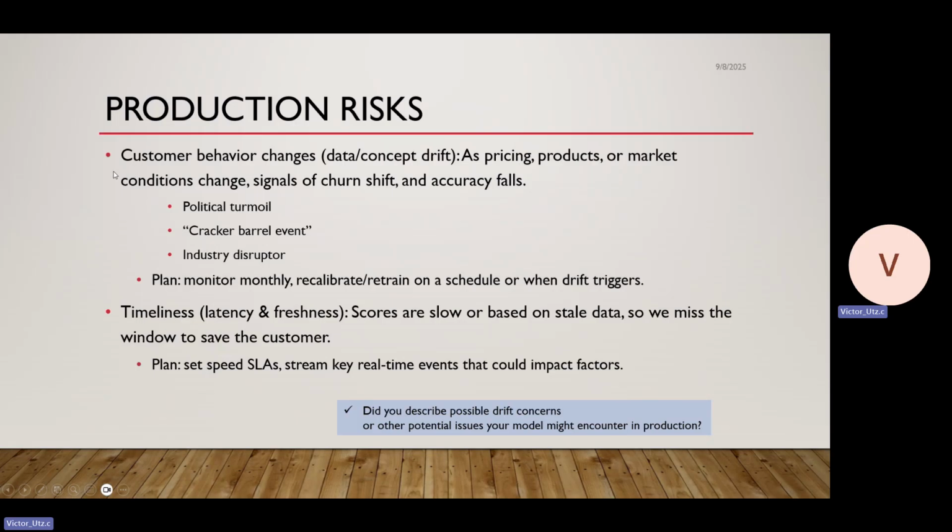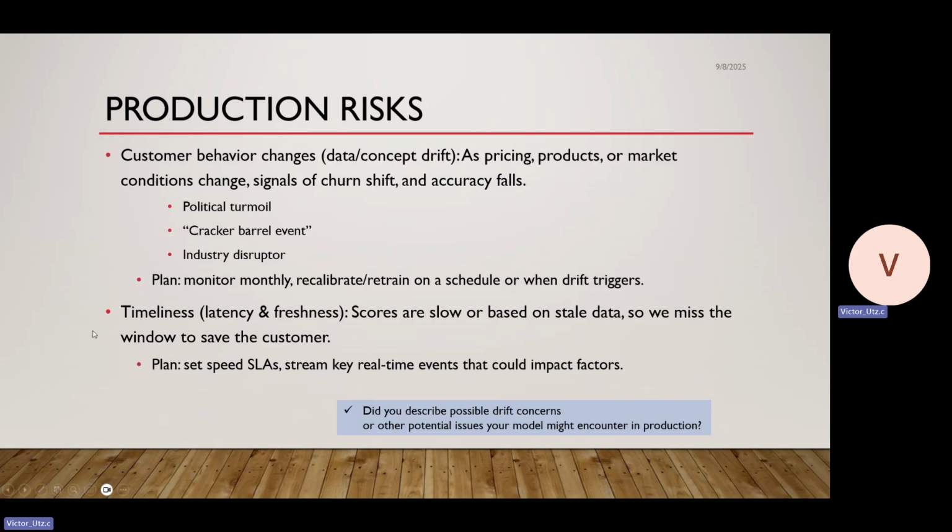Of course, risks that we're going to run into are a lot that you're going to see with customer-facing AI tracking and machine learning. Obviously, you're going to have product changes, turmoil, just weird cultural shifts like the Cracker Barrel event. It could also be an industry disruptor. There could be someone out there competing in our market who unleashes something that simply pulls all the customers in their direction for a while. So, of course, we'll set up regular monitoring, monthly recalibration, and retraining.